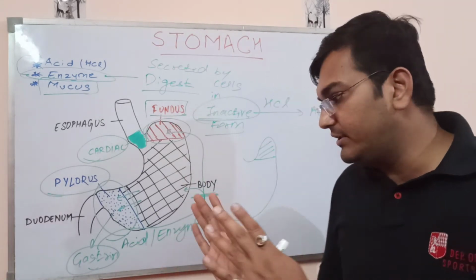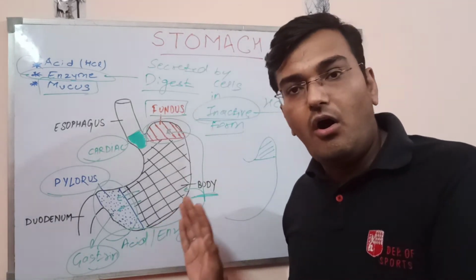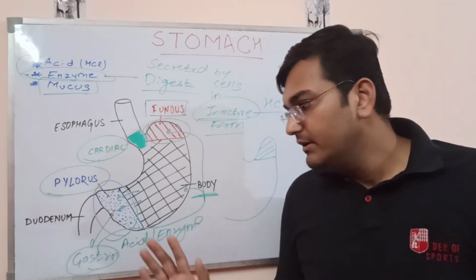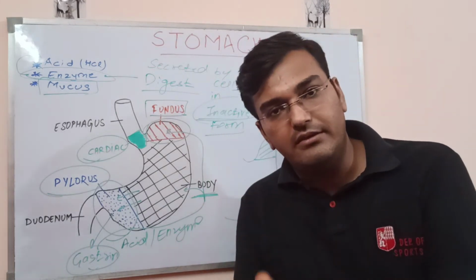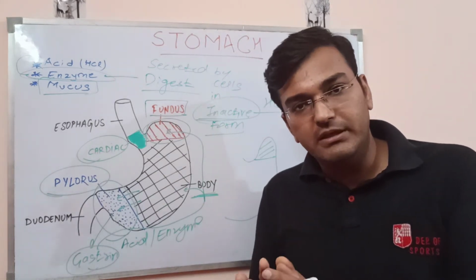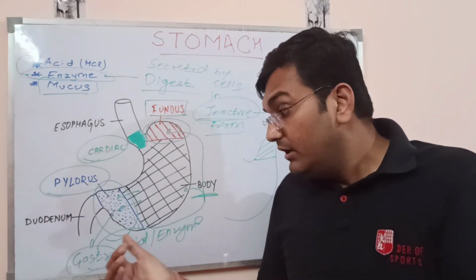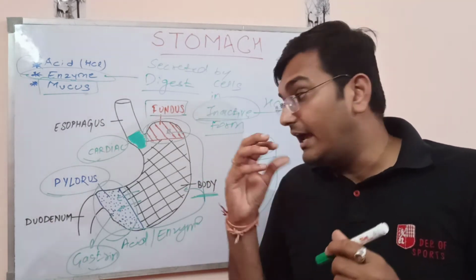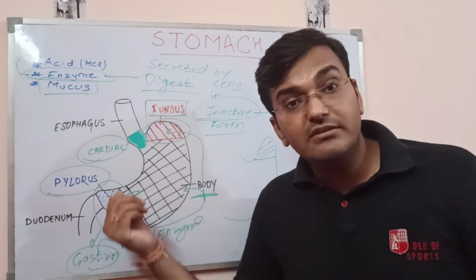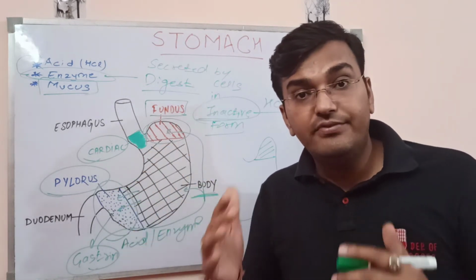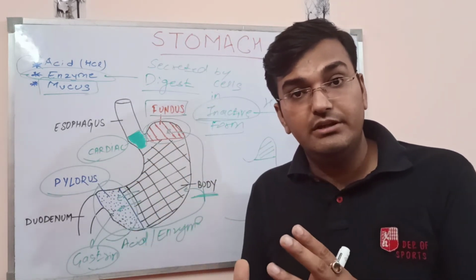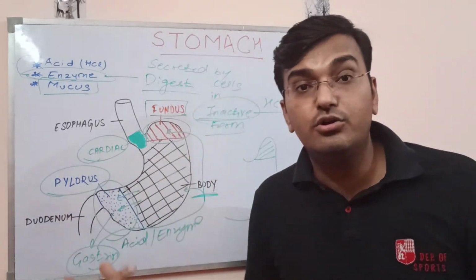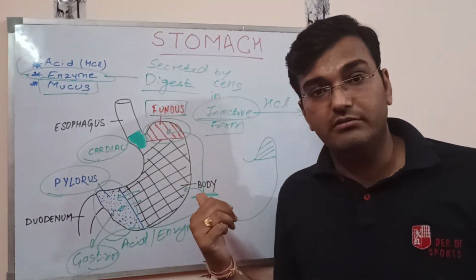If the level of the acid and enzyme of the food material coming to the pylorus region is okay, the gastrin hormone won't be released. It means it evaluates whether the digestion has been done or not. If it's not a proper digestion, then it would release more acid and enzyme in the other two regions, that is the fundus and the body region.